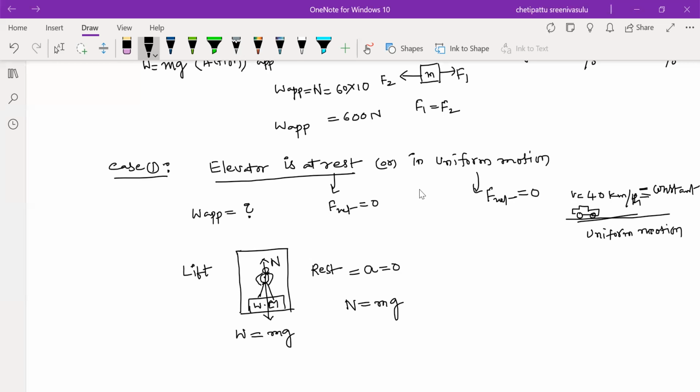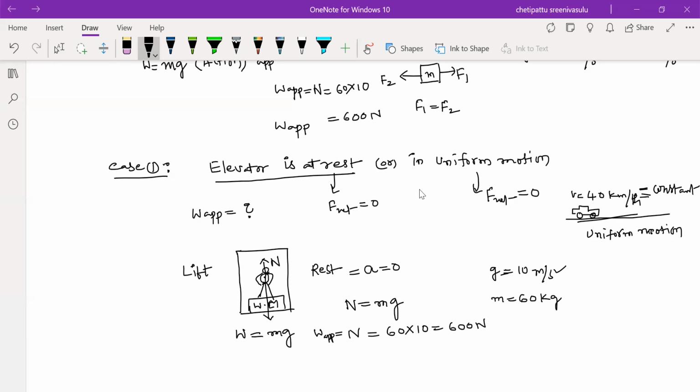Now in this case, the G value, we know it is 10 meter per second square. We are considering that for simplification, or you can take it as 9.8 meter per second square. Here the M value, initially we assumed the man's mass is 60 kg. So what is the weight of the man when the elevator is at rest? You can take this as the apparent, appearing weight when you observe the weighing machine. So this is 60 into 10, 600 Newton.